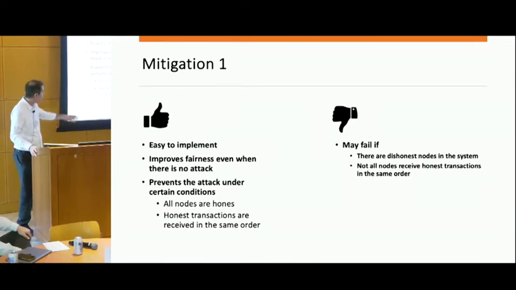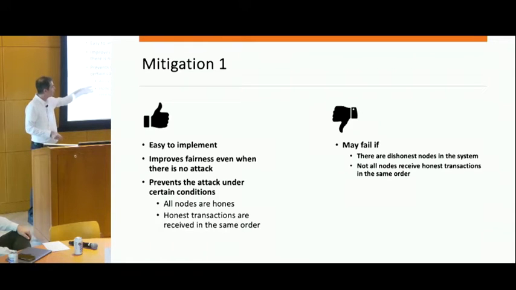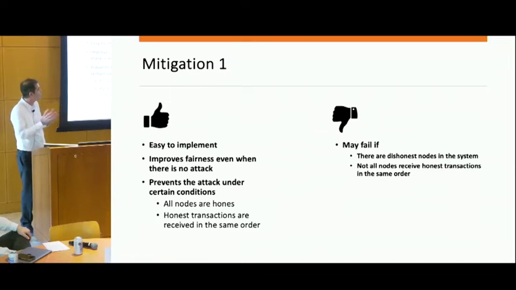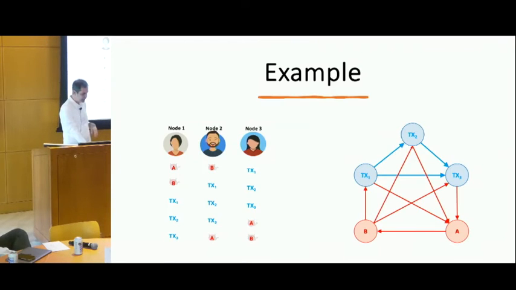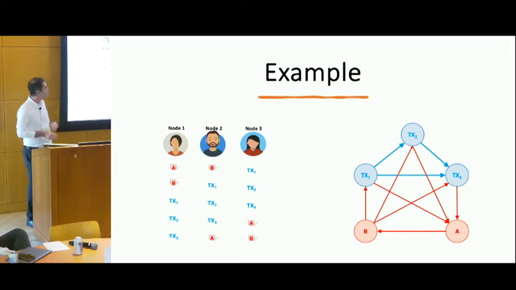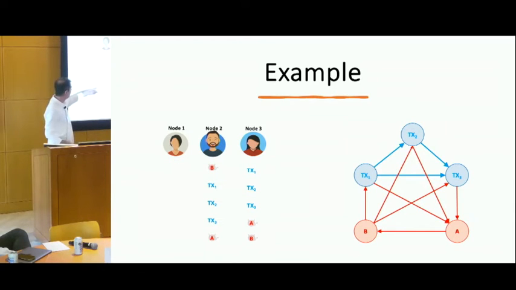But if one of these two strong conditions does not hold, the attack can still happen. Still, the attacker can impose a cycle. For example, if not all the nodes are honest, even if a single node is dishonest, the attack is still there. And to see why, again, I can go to the example we had. Assume that node 1 is dishonest, and instead of reporting this, it reports the honest transactions in the reverse order. In this case, you can check that all the edges have the same weight, so again, some unfairness can happen.